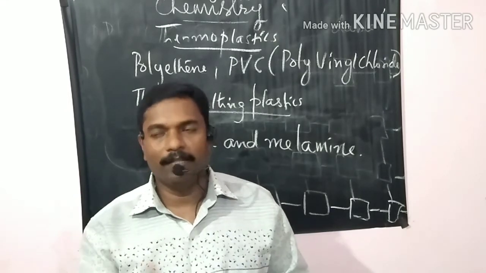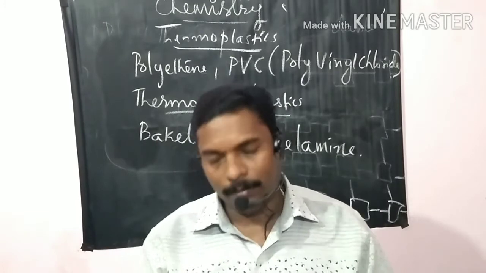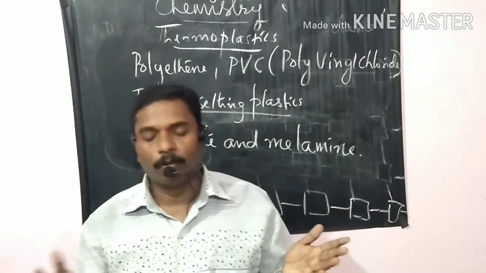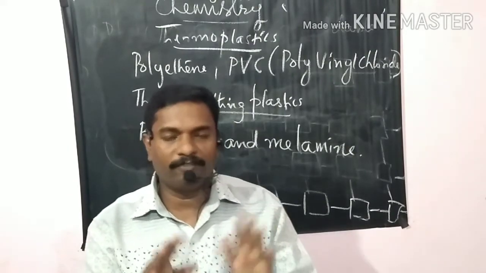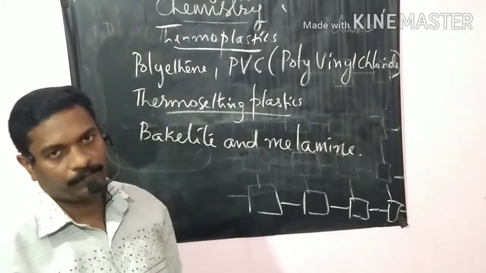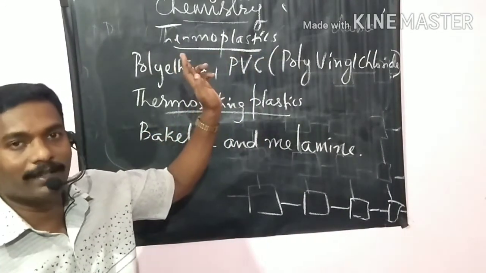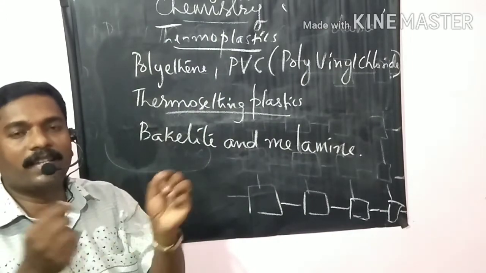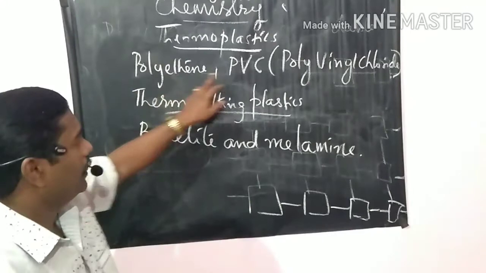Polyethylene is an example of a plastic mainly used for making polythene bags. Then the two types are thermoplastics and thermosetting plastics. Thermoplastics can change shape on repeated heating and cooling. Examples are polythene and PVC.